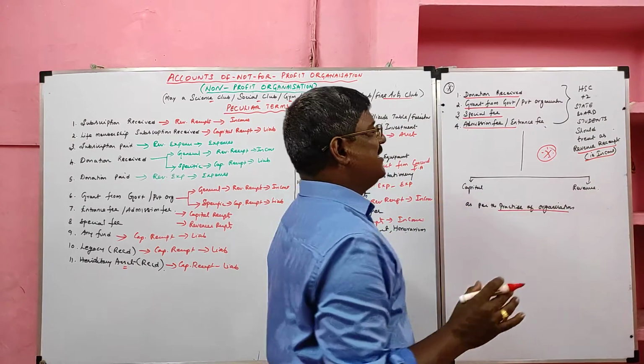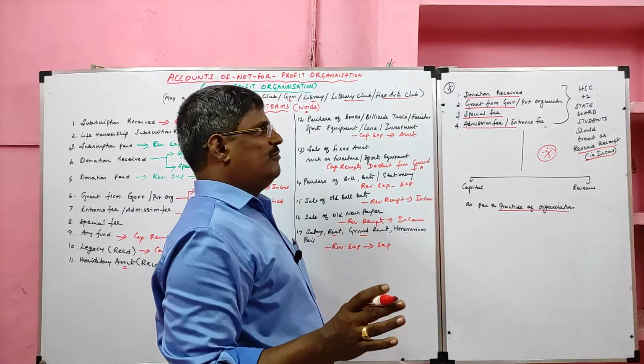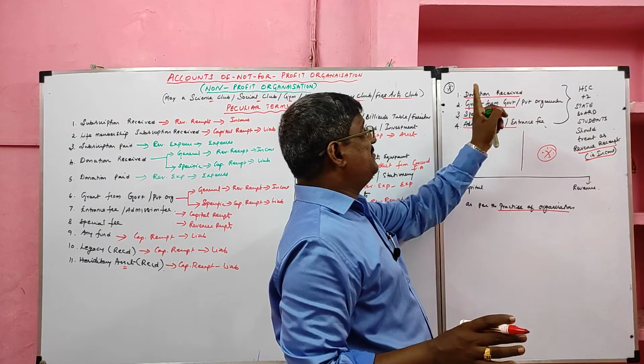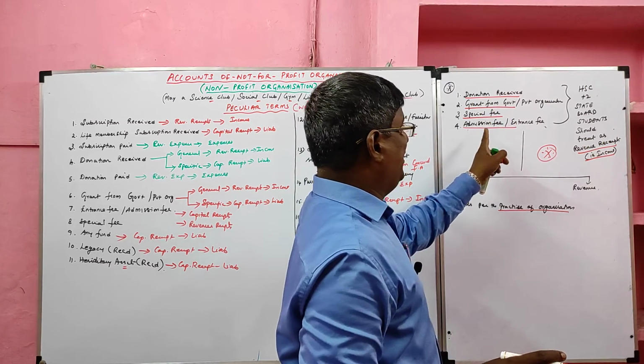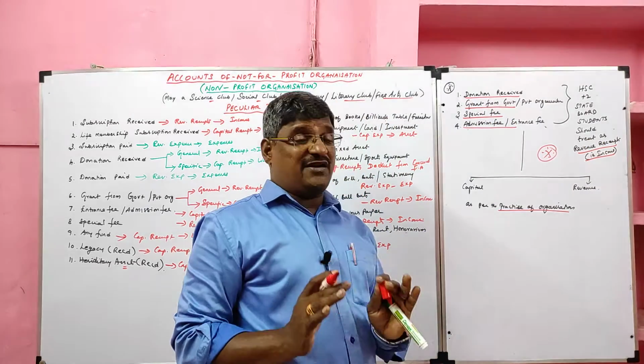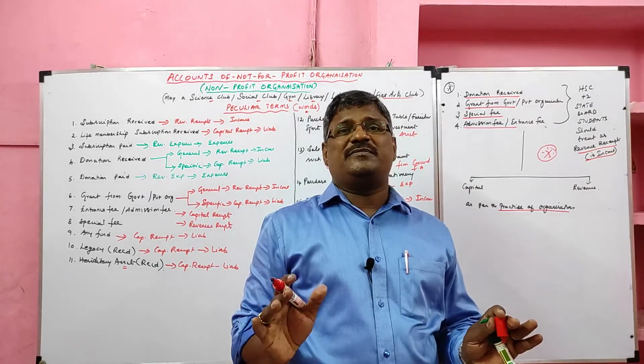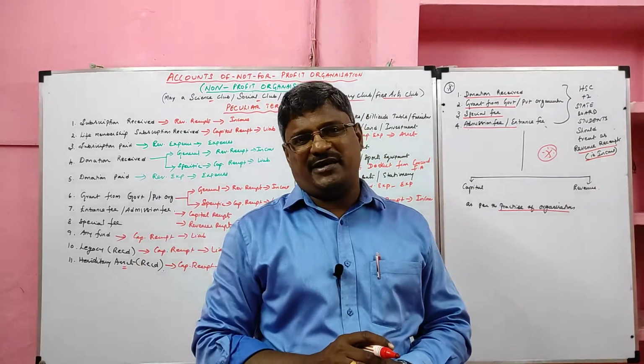As far as Tamil Nadu government 12th standard students are concerned, they should treat donation received, grant from government, special fee, admission fee, which may be capital or revenue, as revenue receipt. It will appear in the income side of income and expenditure account.